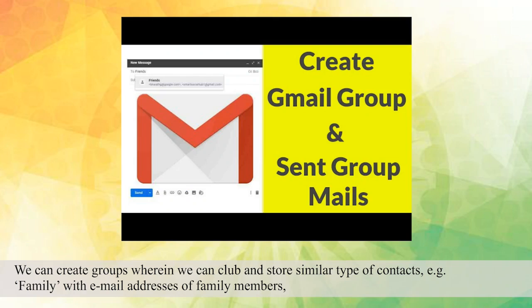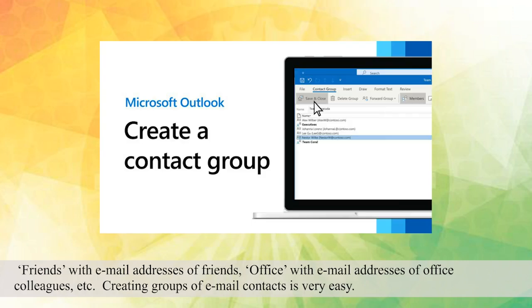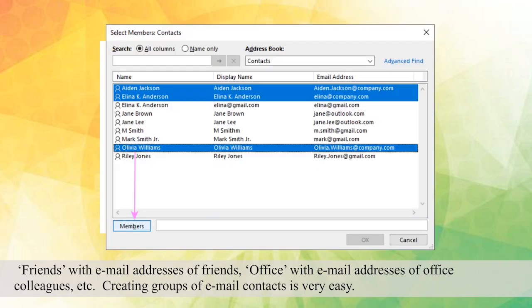Groups. We can create groups wherein we can club and store similar type of contacts, e.g., family, with email addresses of family members, friends, with email addresses of friends, office, with email addresses of office colleagues, etc. Creating groups of email contacts is very easy.